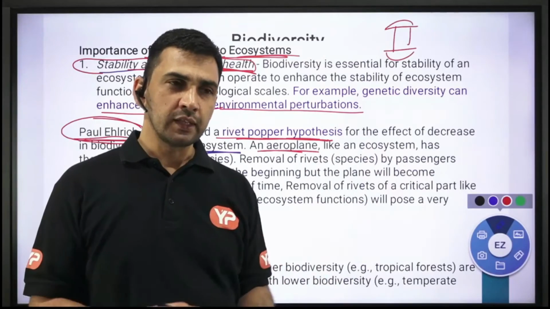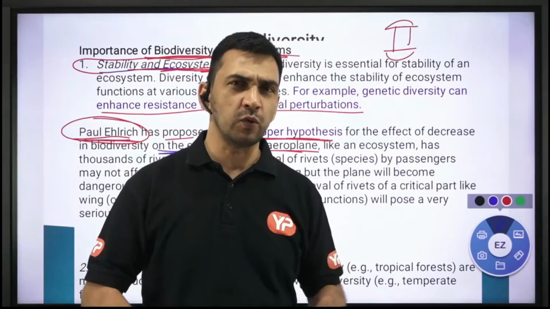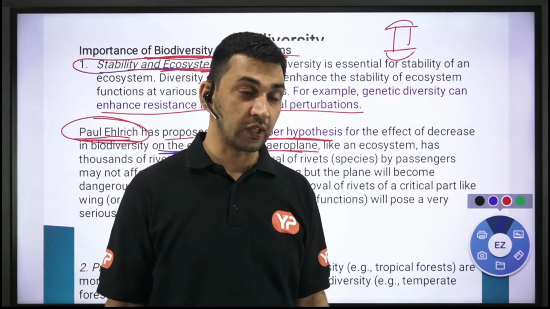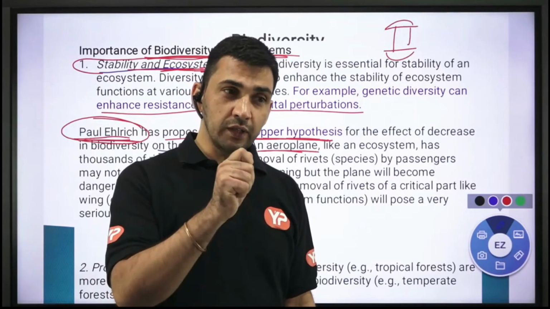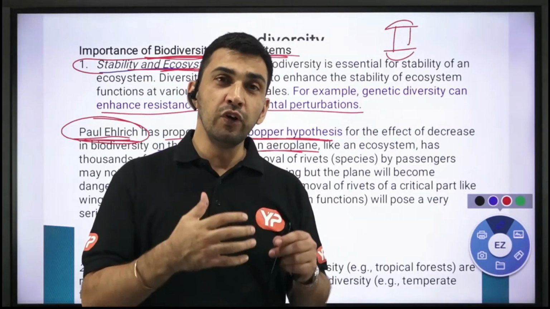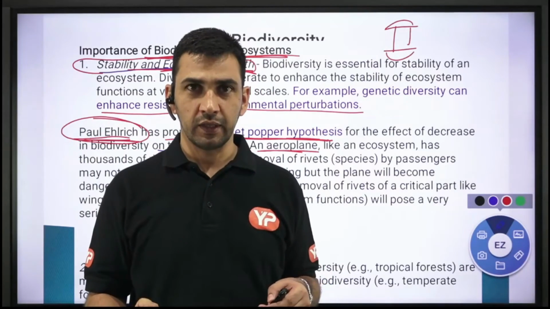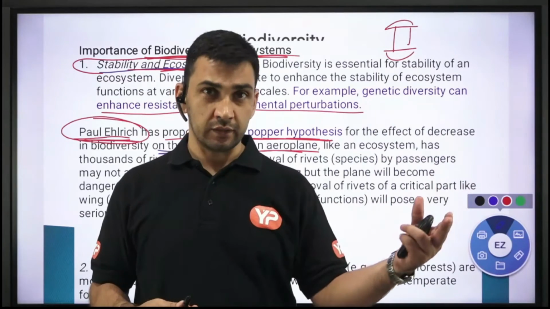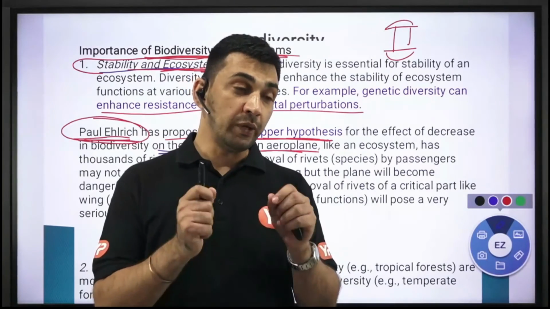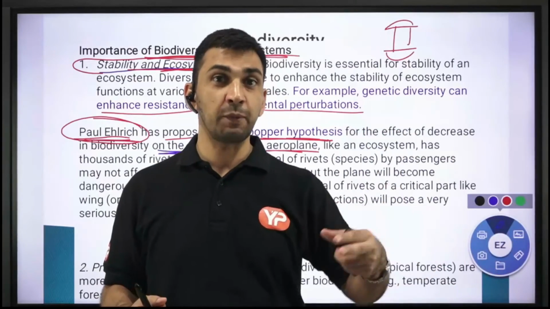So it says that let us say in an aeroplane a passenger, let us say, removes one particular rivet. Randomly someone removes a rivet, which you will not get the opportunity to otherwise, but anyhow if that rivet is removed, then over a period of time, at that particular point of time you will not find the influence of removing that rivet from that aeroplane, right? But in the longer run, that rivet which you have removed can be detrimental to the whole plane, it can be harmful, but in the longer run.